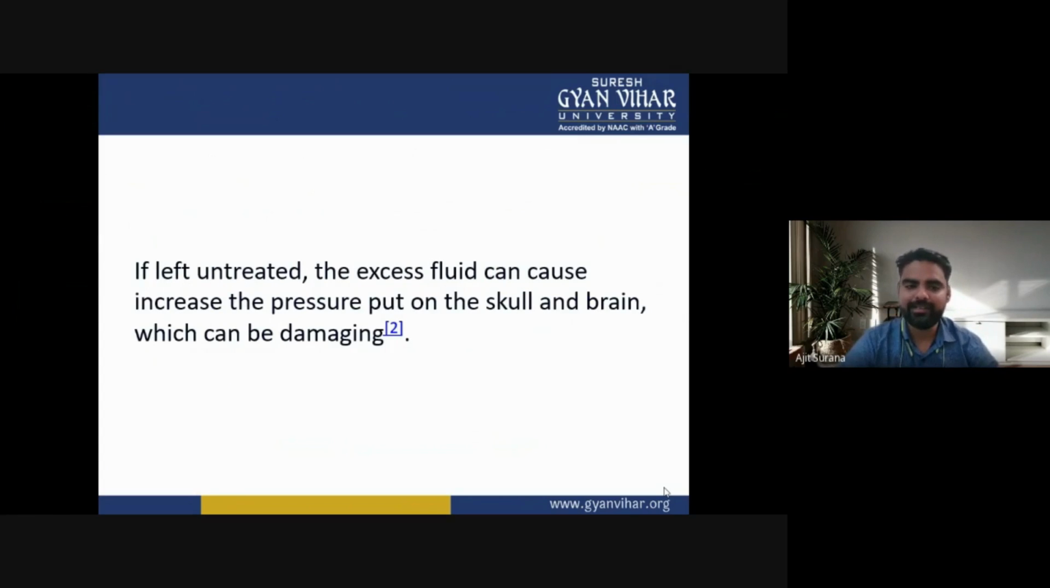If hydrocephalus is left untreated, the excess fluid that accumulates inside the brain can increase the pressure put on the skull and brain, which can be damaging.